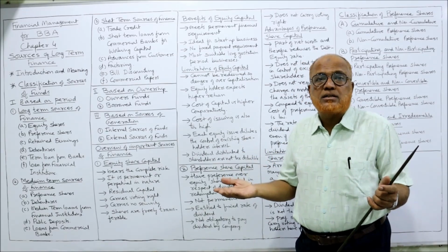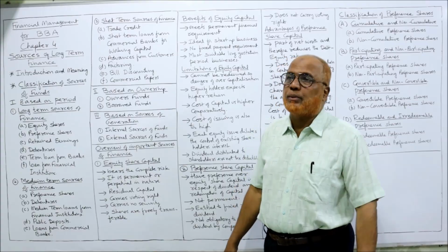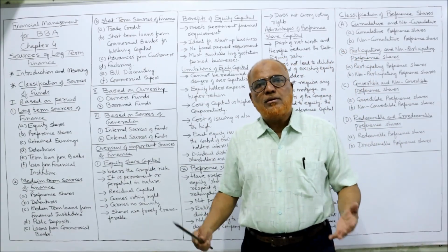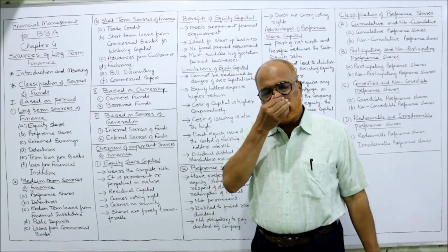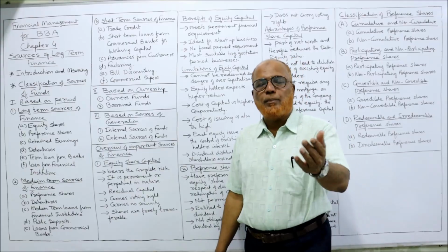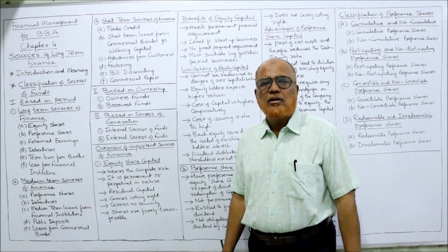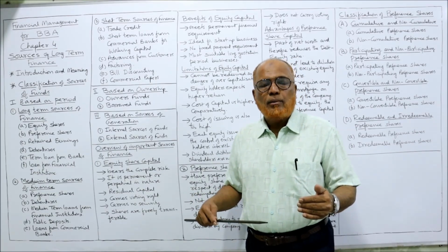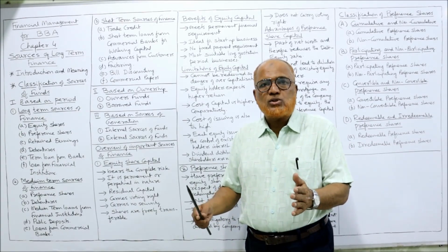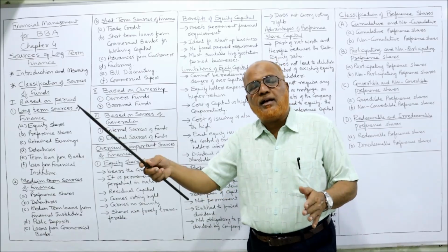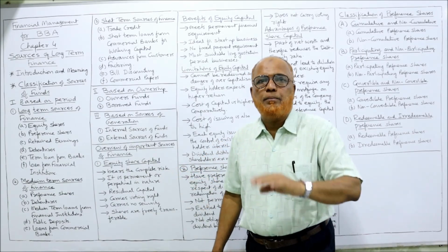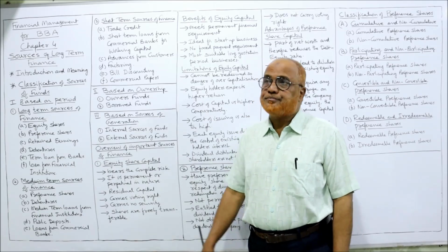From where do we get these funds for short-term purposes? Here are examples. Trade credit. Trade credit means buying goods on credit. Just like when the business sells goods on credit, it may also purchase goods on credit. The goods are purchased, but the amount has to be paid later. So these are funds supplied by the traders. That means the supplier has extended a period of payment.